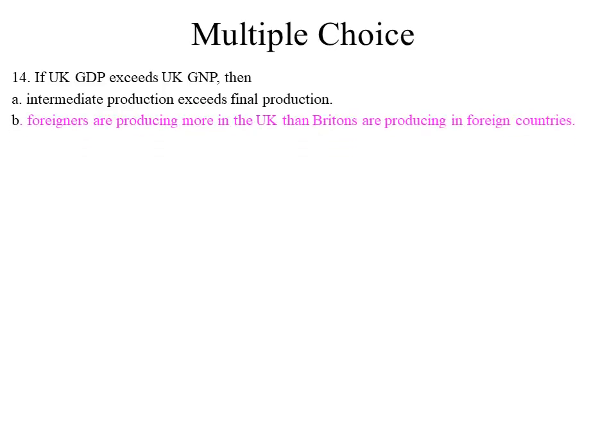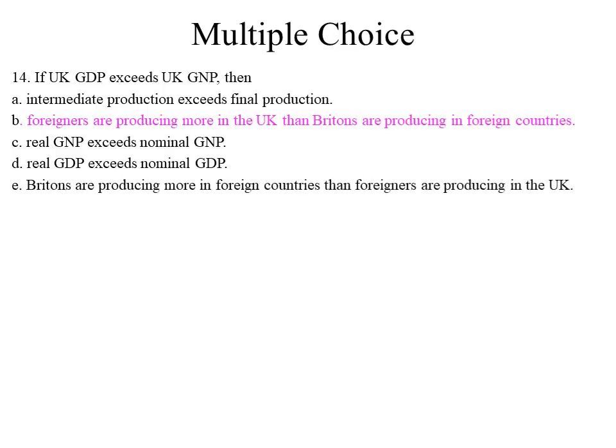The next one: if UK GDP exceeds UK GNP, then intermediate production exceeds final production; foreigners are producing more in the UK than Britons are producing in foreign countries; real GDP exceeds nominal GDP; or Britons are producing more in foreign countries than foreigners are producing in the UK. So the answer is B. Foreigners are producing more in the UK than Britons are producing in foreign countries. We know that GDP exceeds gross national product.